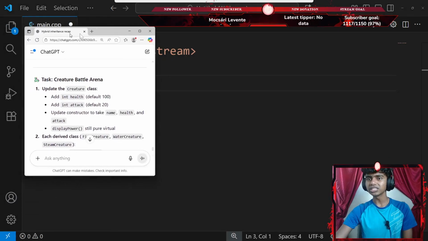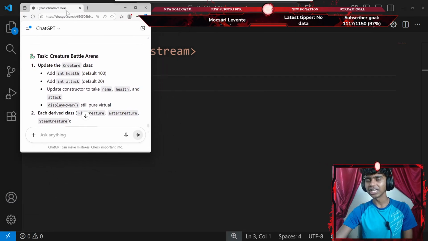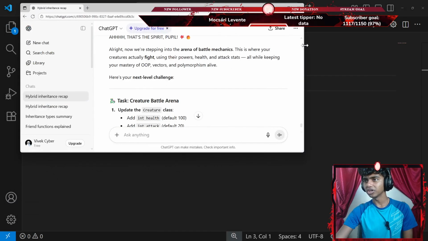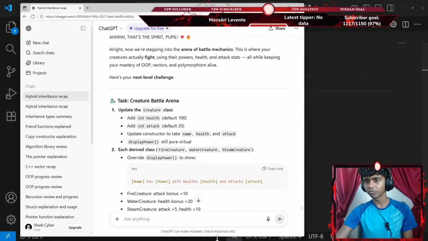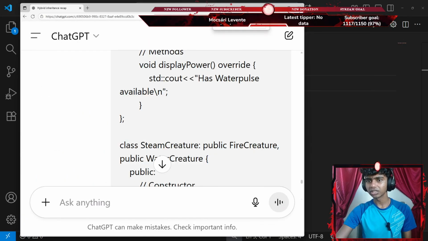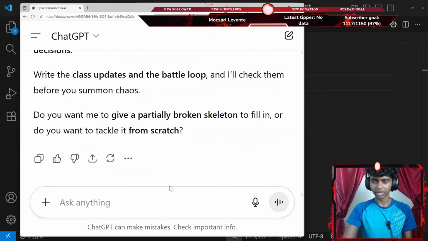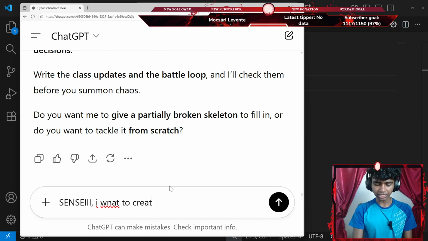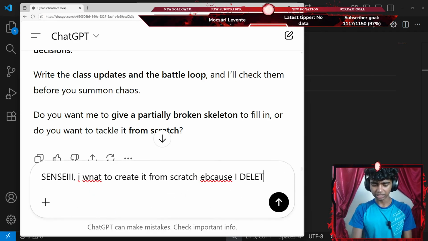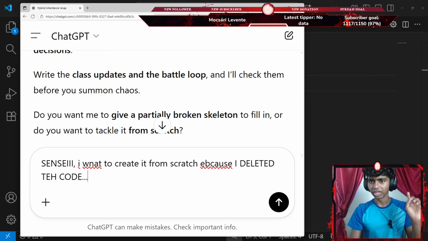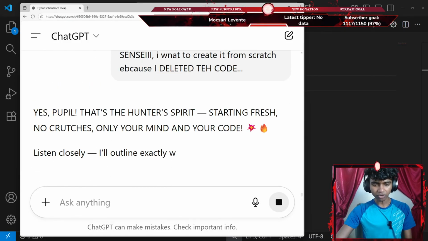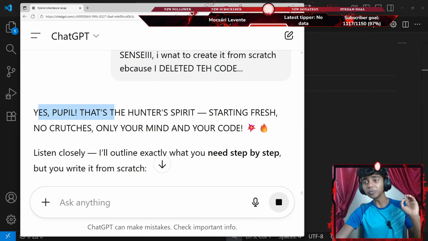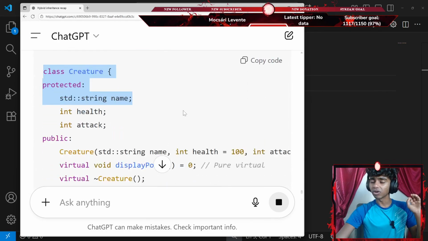Wait, hold up guys, Sensei said to update the creature's class. Let me scroll all the way here and zoom in a bit. I'm going to say something like, Sensei, I want to create it from scratch because I deleted the code. Okay, guys, I didn't want to write that part in caps.